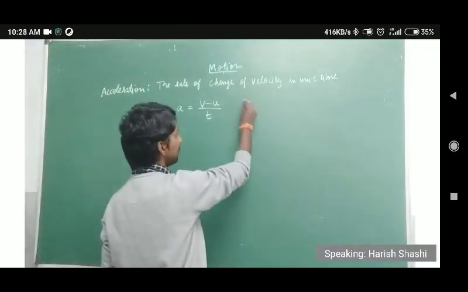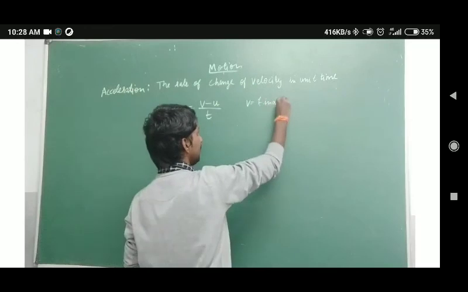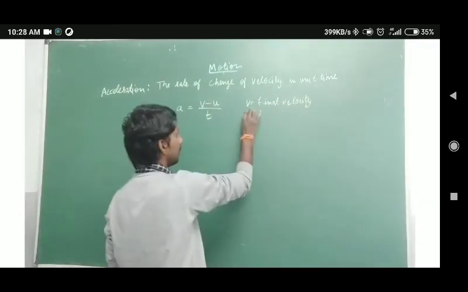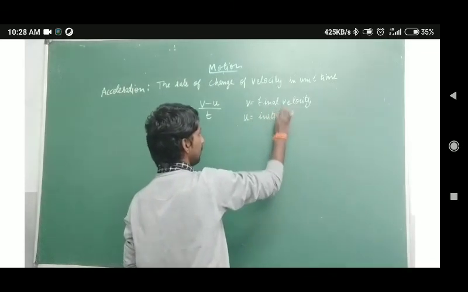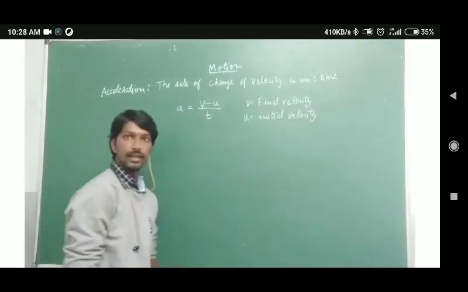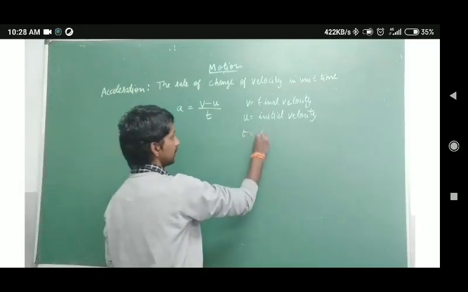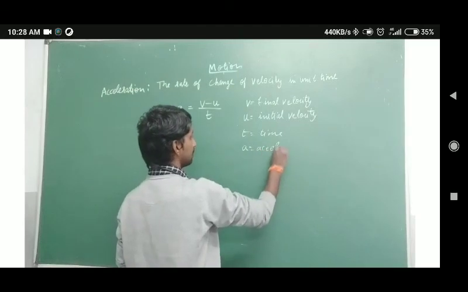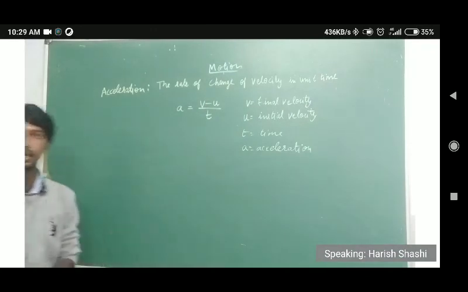Now we'll define the terms. v is the final velocity and u is the initial velocity, and t is the time, and a is nothing but the acceleration.